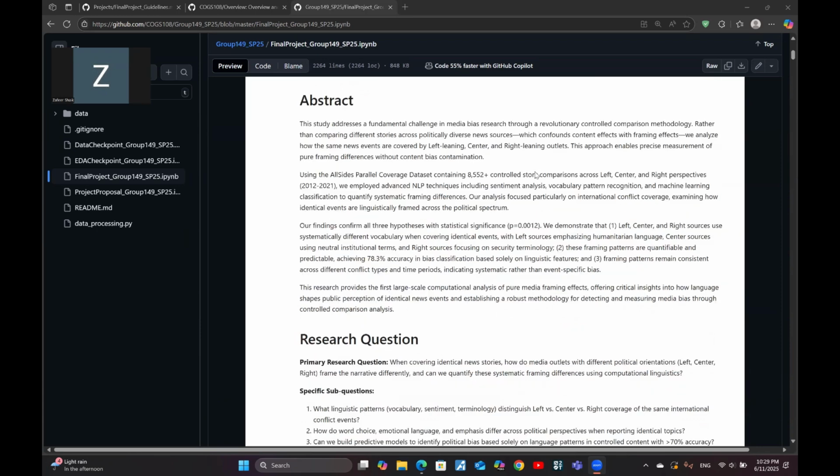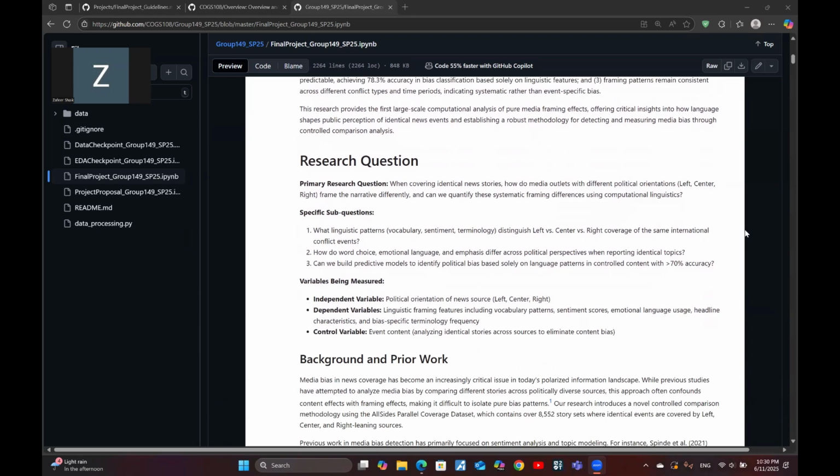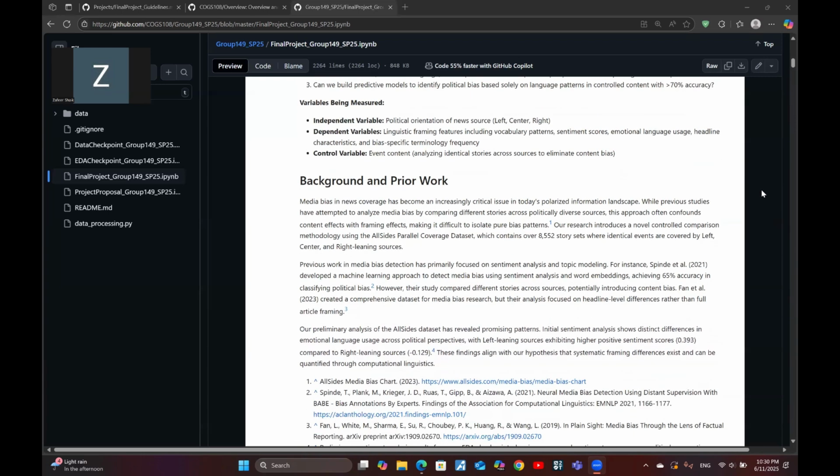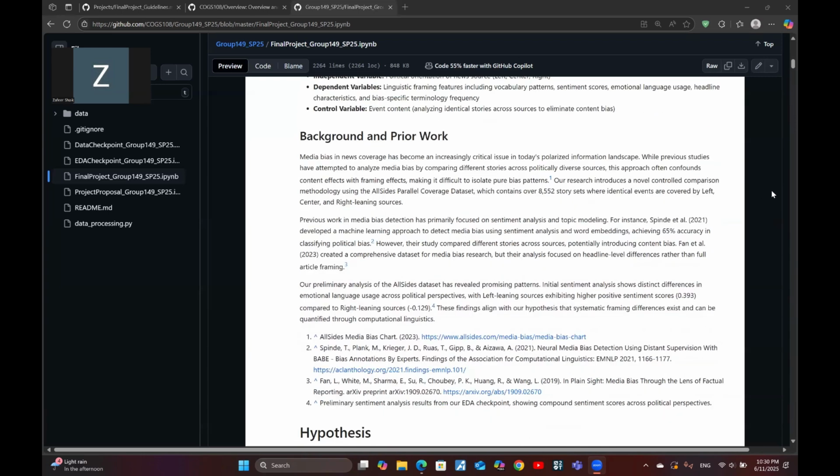So our main question was, when reporting the same event, how do media outlets with different political leanings frame it differently? We looked at patterns in word choice, emotional language, and overall tone. This research builds on past work, but improves it by using a dataset that directly compares identical stories across political views, helping us truly measure media bias without mixing in different topics.